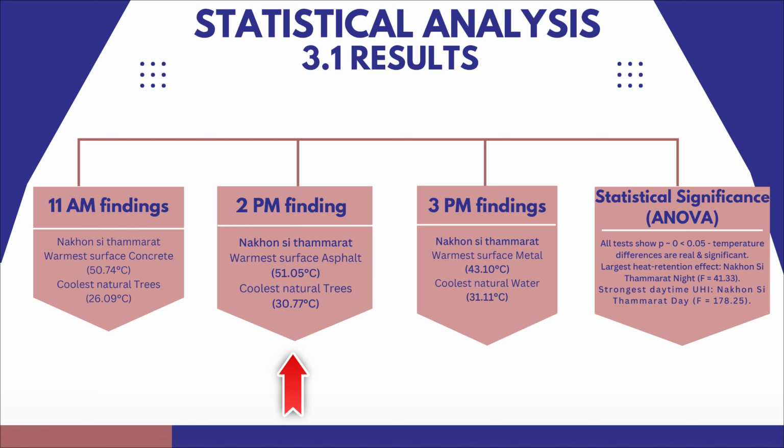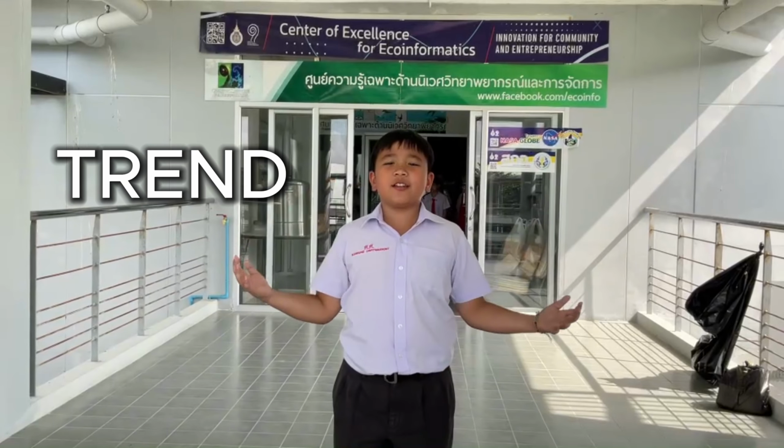At 2 p.m., asphalt recorded the highest surface temperature of 51.05 degrees Celsius, while trees again recorded the coolest of 30.77 degrees Celsius. Lastly, at 3 p.m., metal recorded the highest of 43.1 degrees Celsius, while water was the coolest land cover with 31 degrees Celsius. The trend is very obvious.